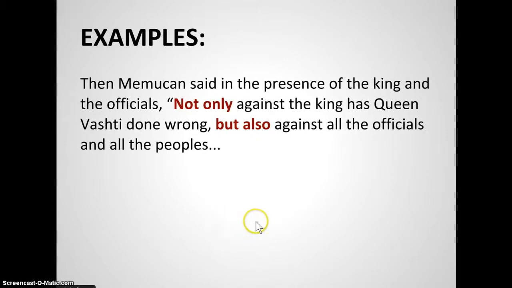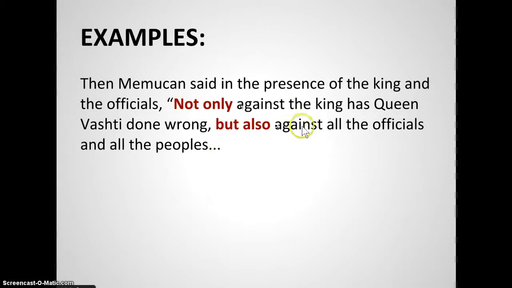Here's another text of scripture, and by the way, this is probably the most common correlative conjunction, "not only, but also." So then Memucan said in the presence of the king and the officials, "Not only against the king has Queen Vashti done wrong, but against all the officials and all the people."